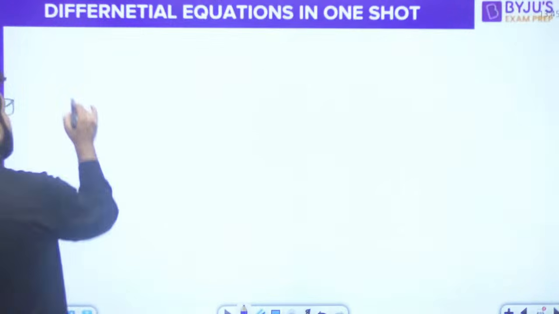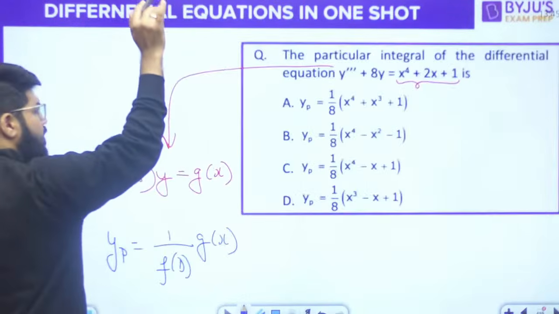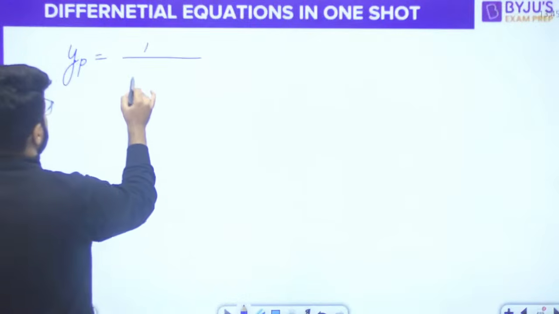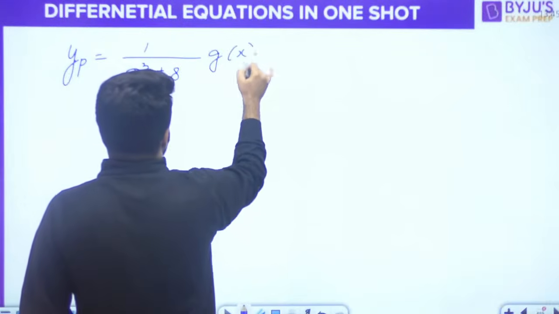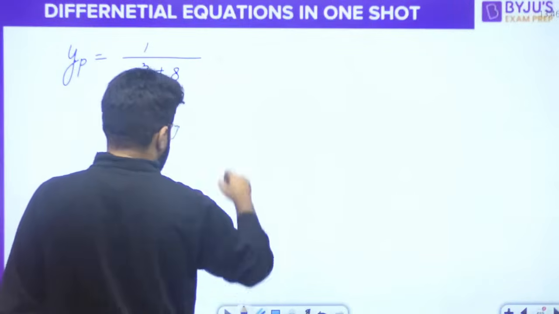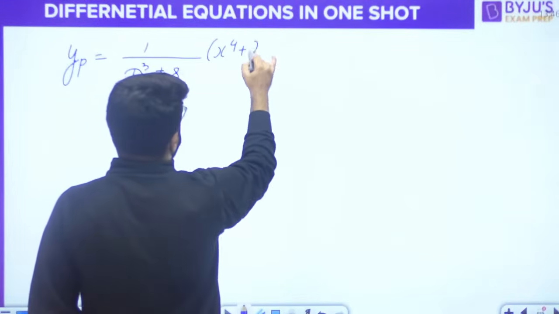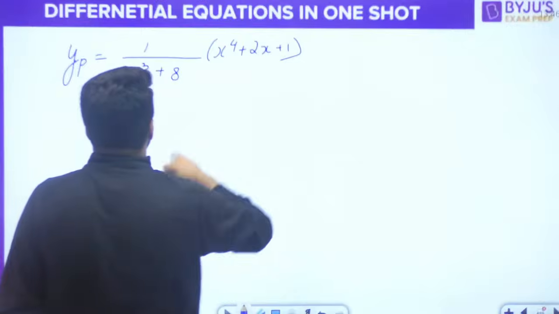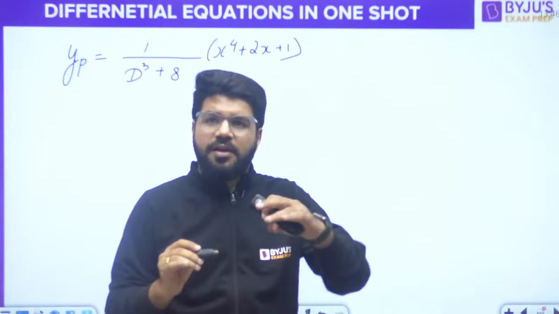What is the PI? That is known as 1 upon f(D), that is 1 upon D cube plus 8 of g(x). And if we write the value of g(x), it is x power 4 plus 2x plus 1. Okay. Now the first step is 1 upon f(D).